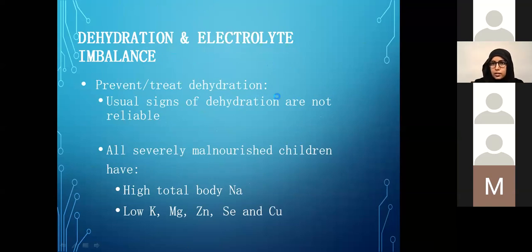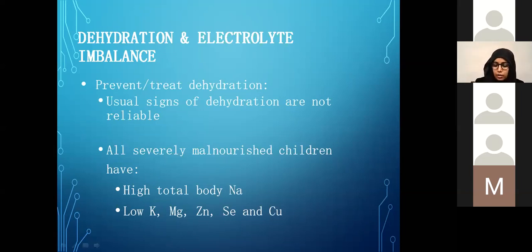Let's say the skin turgor. Normally we look at the skin turgor, as we talked about in the last lecture, to classify dehydration, but in these kids the skin is already loose, and because of the lack of fat, skin turgor becomes an unreliable sign of dehydration. So we assume that all kids who are PCM are dehydrated.